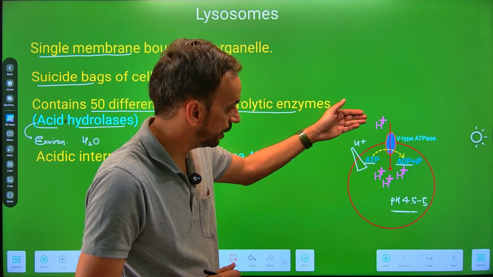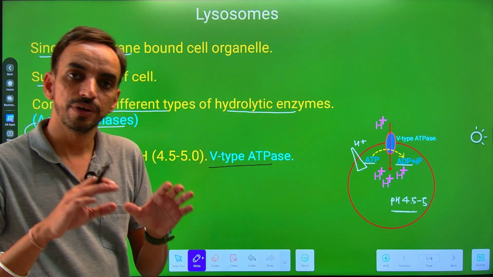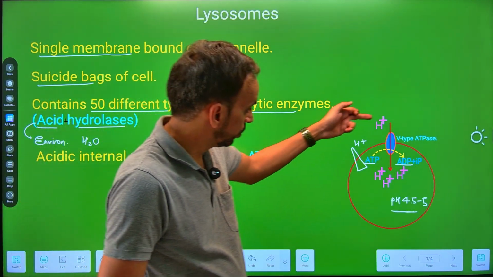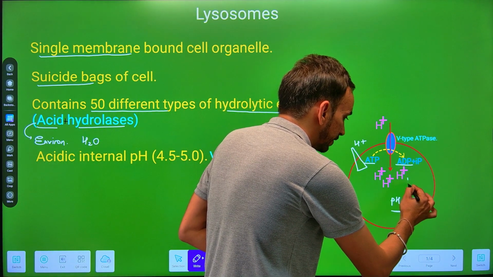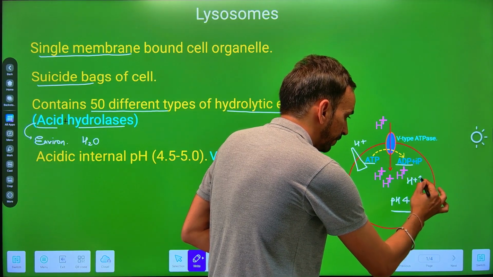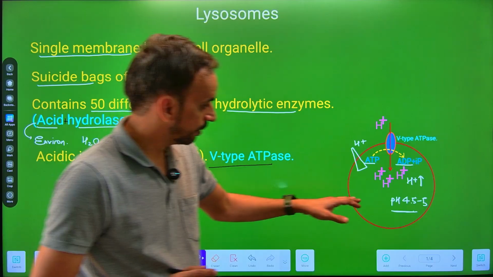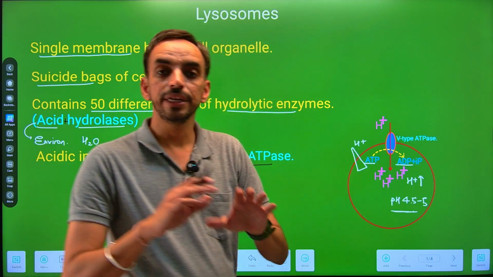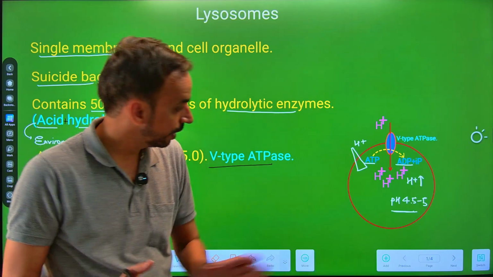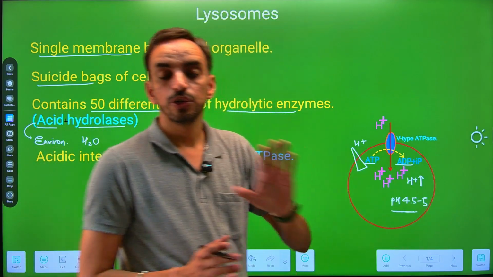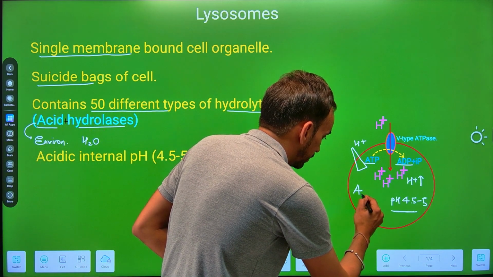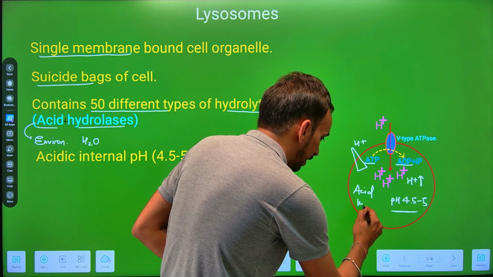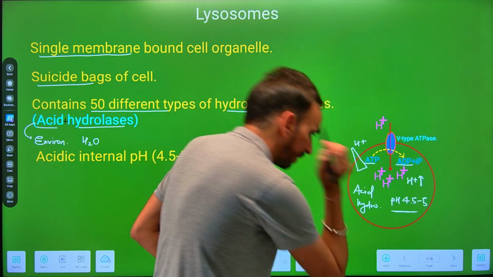So these are involved in the process of active transportation. Now, due to the functioning of these V-type ATPases, the H plus ion concentration remains high within the lysosome, which is responsible for maintaining the pH of the compartment around 4.5 to 5, which is essential for the functioning of enzymes known as acid hydrolases.